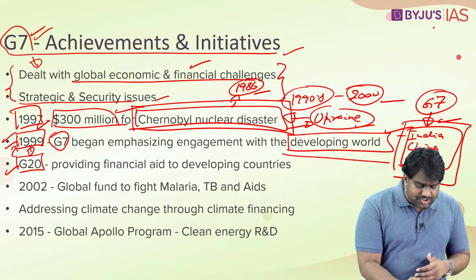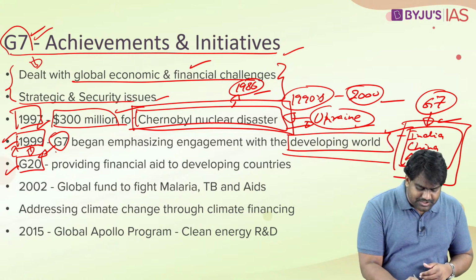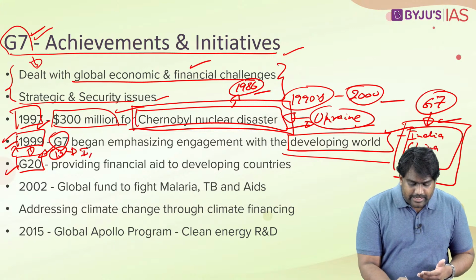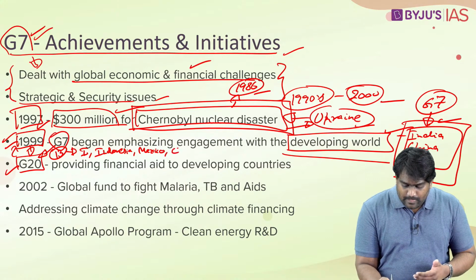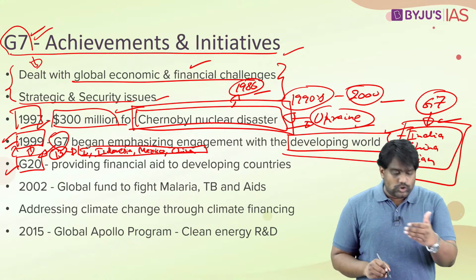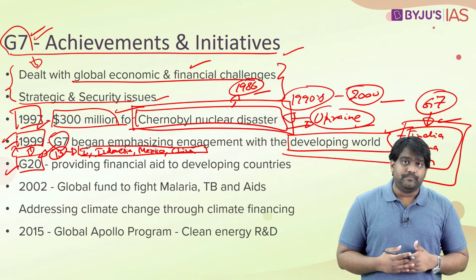It of course includes the G7 members and the next 13 largest economies. So the G20 consists of countries like India, Indonesia, Mexico, Turkey, China. So many such developing emerging economies are also part of the G20, and the G7 started paying more attention to them.